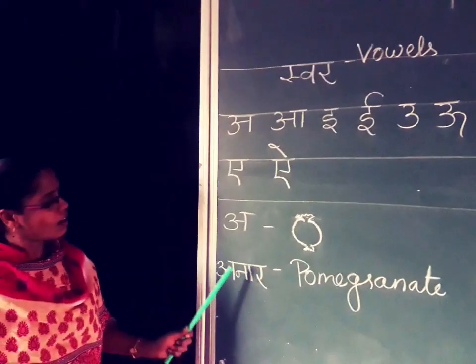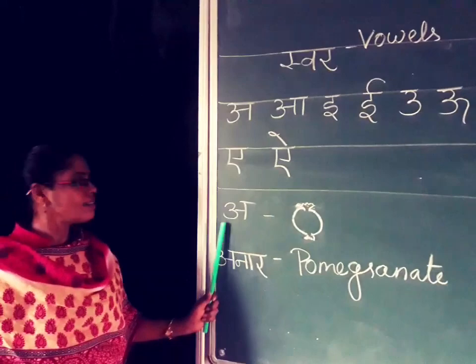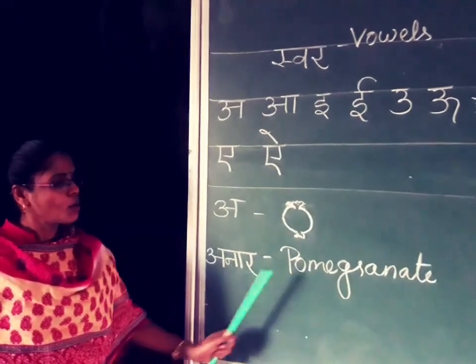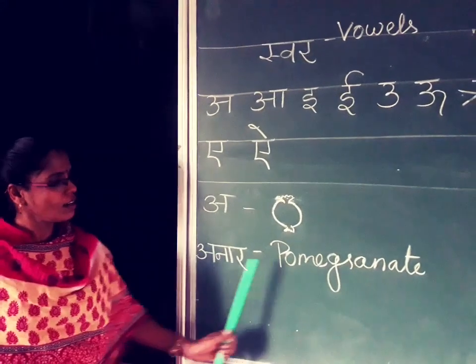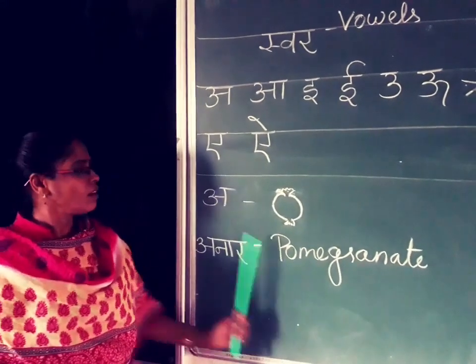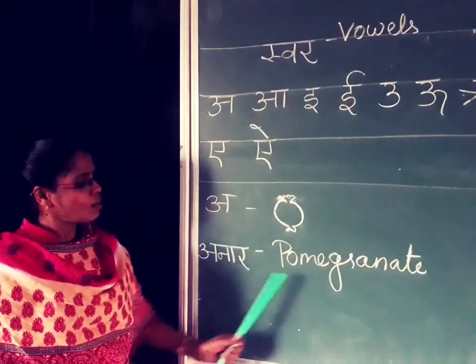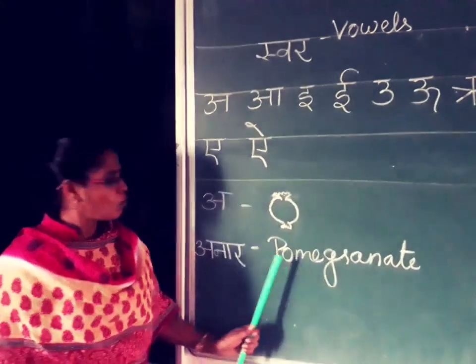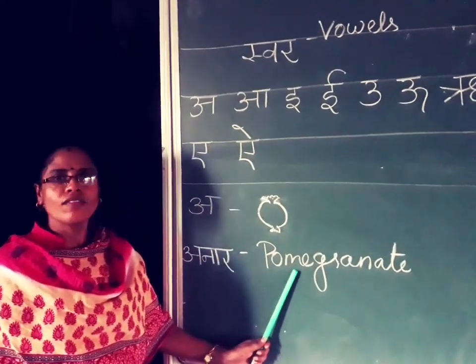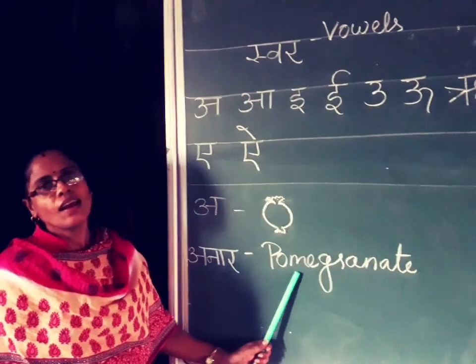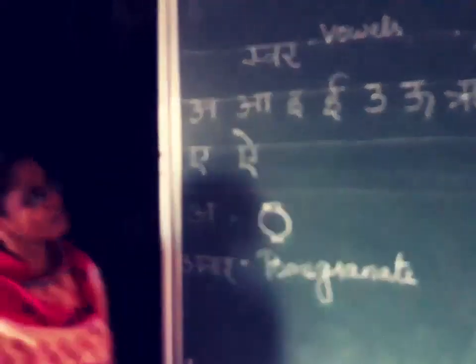A say anar. Anar means pomegranate. Pomegranate is one of the fruits. This is good for health. Okay? Next one.